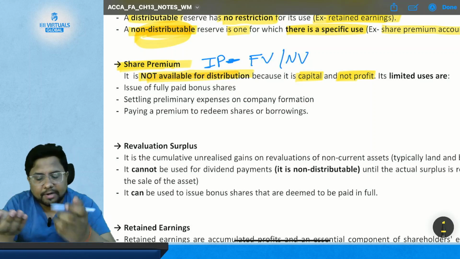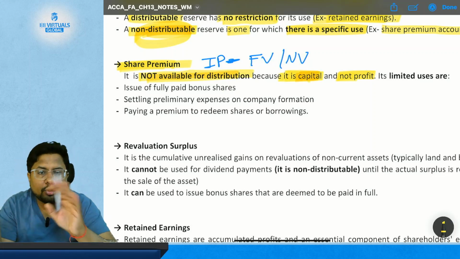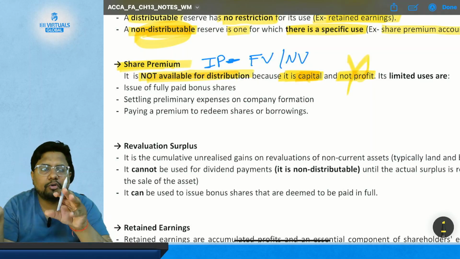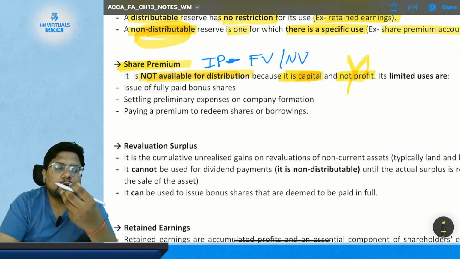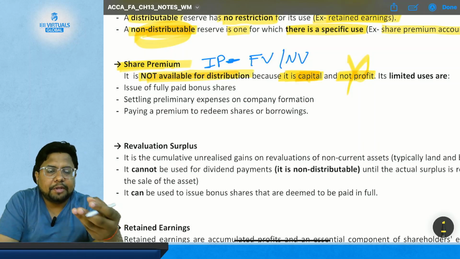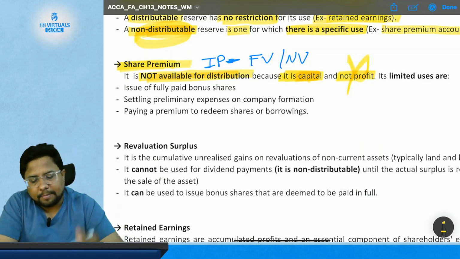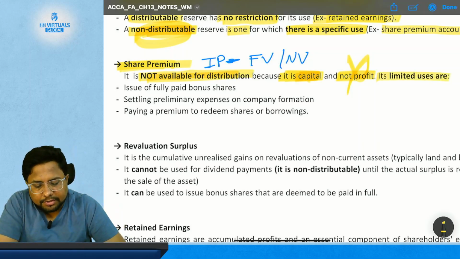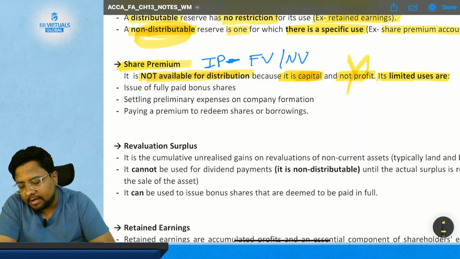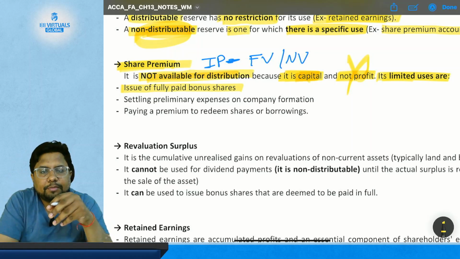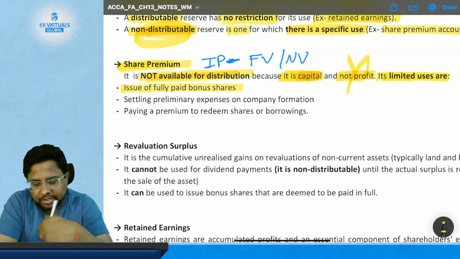So this is capital and not profit, because you have not earned it from your trading activities. You have got it by issuing capital. Hence its uses are limited. First, issue of fully paid bonus shares. So what can you do with the share premium? You can issue fully paid bonus shares.